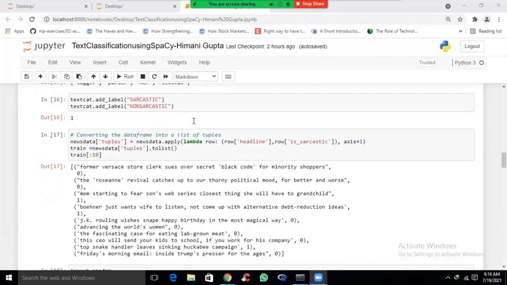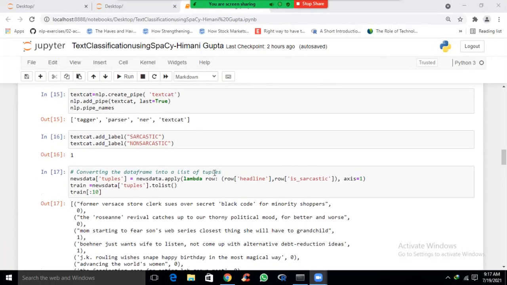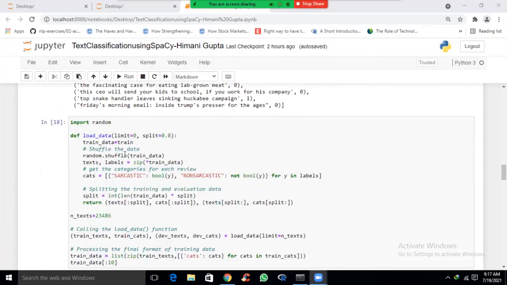First of all, as we have seen, we convert the data frame into a list of tuples. Now we are shuffling the data. Using the random.shuffle function, we can shuffle the data. This prevents any training based on the order of examples. We are shuffling the data so that the model does not get trained on the order in which the data is already given. We first shuffle the data, and then we train our model in order to improve the accuracy and the training process.